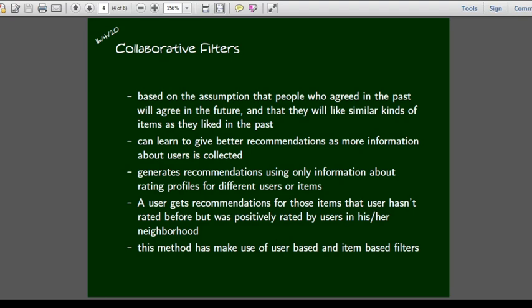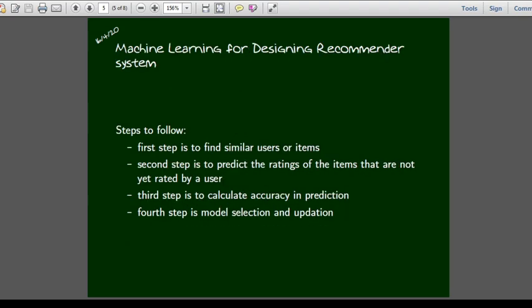But based on my rating and my taste, the movie that I have watched earlier, it also gives a recommendation to the other person. So that is the idea of collaborative filters. There are also some other types of subdivision in collaborative filters, like user based and also item based.